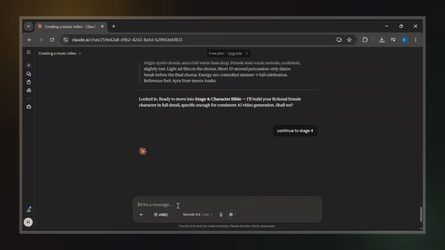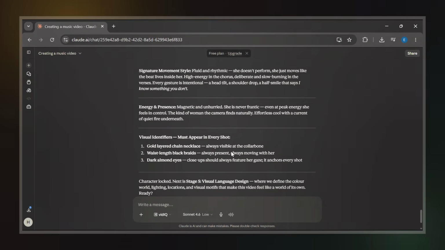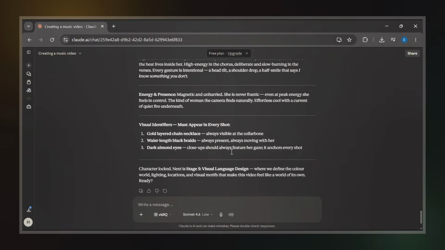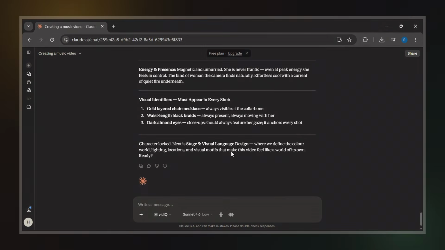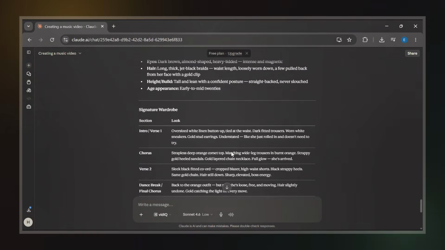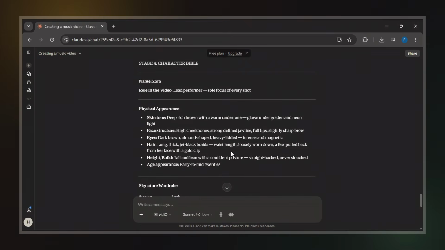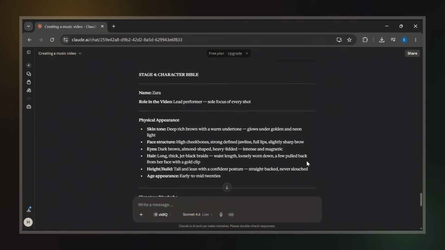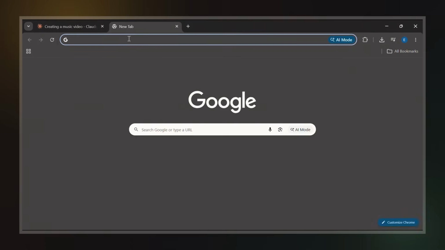Claude now starts generating the full character description, and once everything finishes loading, I go through the details carefully. Everything looks really good, especially the fact that the character has different clothing styles across different environments. That actually matches the style of most music videos, where outfit changes help keep the visuals dynamic.